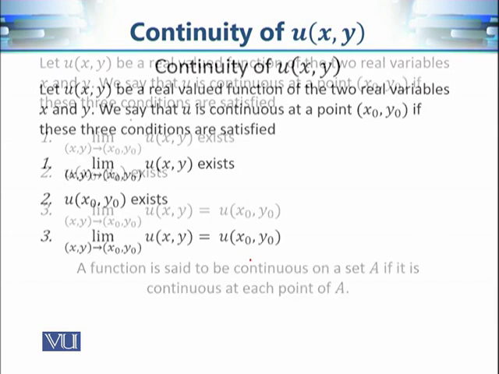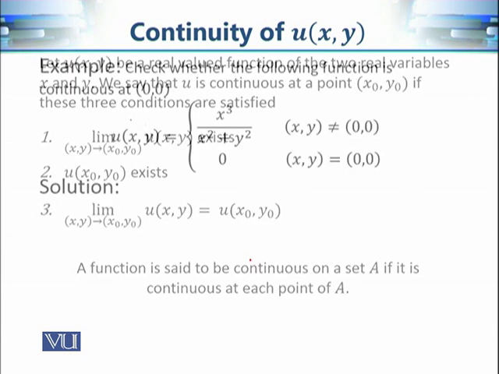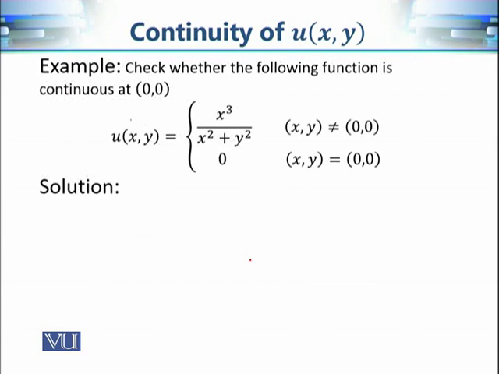If we want to say that the function is continuous on a set A, it means that the function is continuous at each and every point in the set A. Now let's try to solve this example. If we want to check the continuity at point 0, 0, then we need to see three conditions. First, what is the limit when x, y approaches 0, 0? Second, what is the functional value? And third, whether the limiting value and functional value are equal or not.